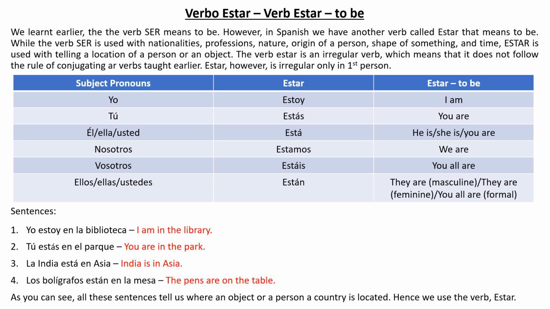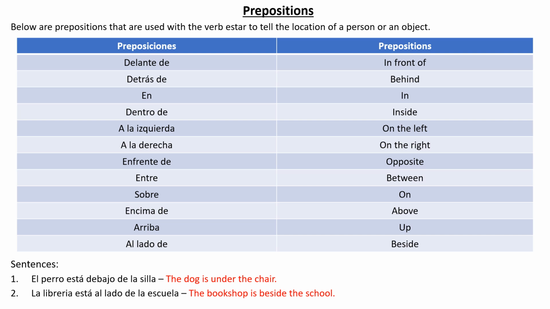Now let's move on to the next screen. Now let's look at the prepositions. Below are prepositions that are used with verb estar to tell the location of a person or an object.